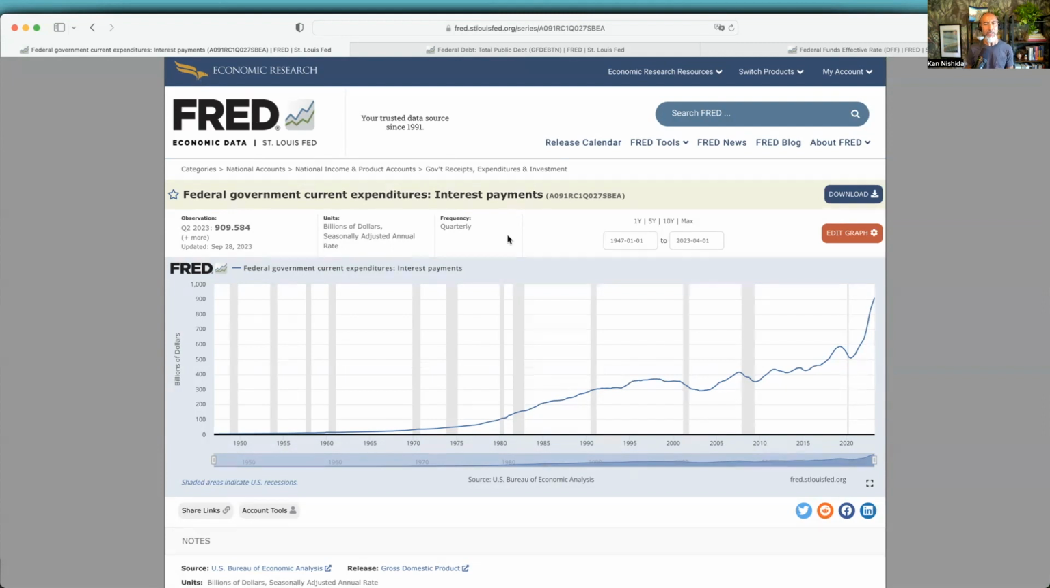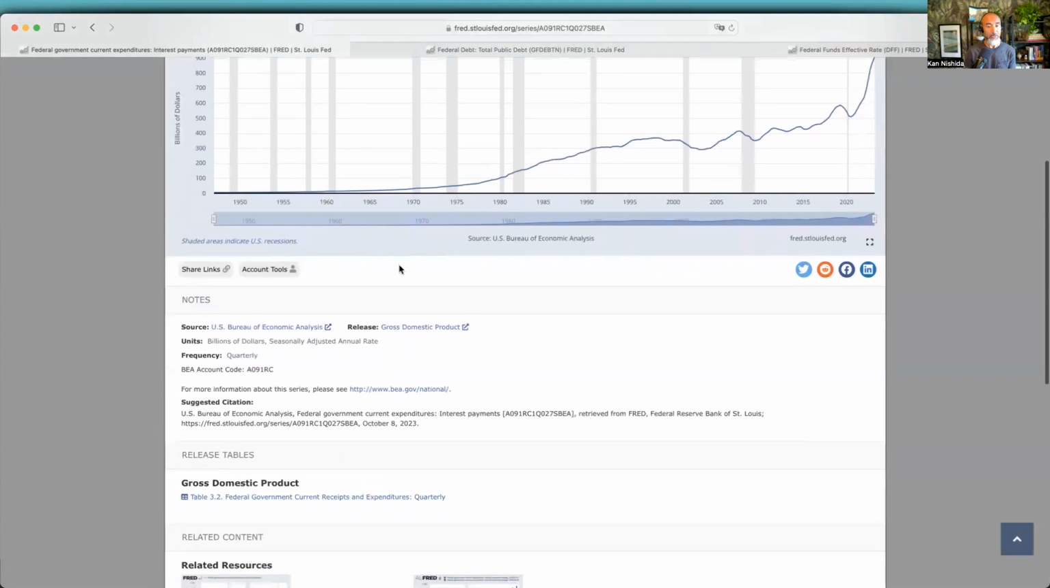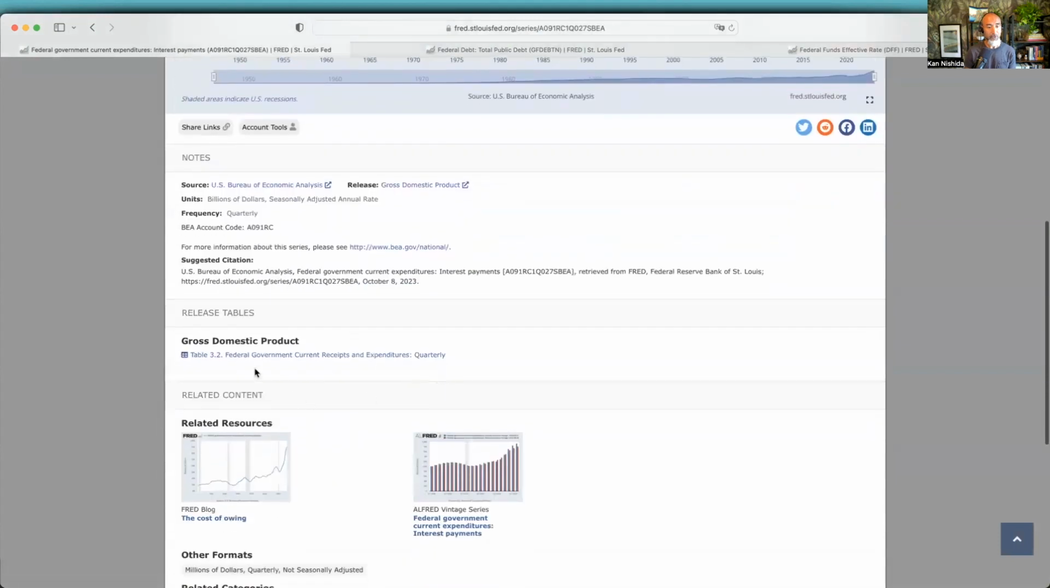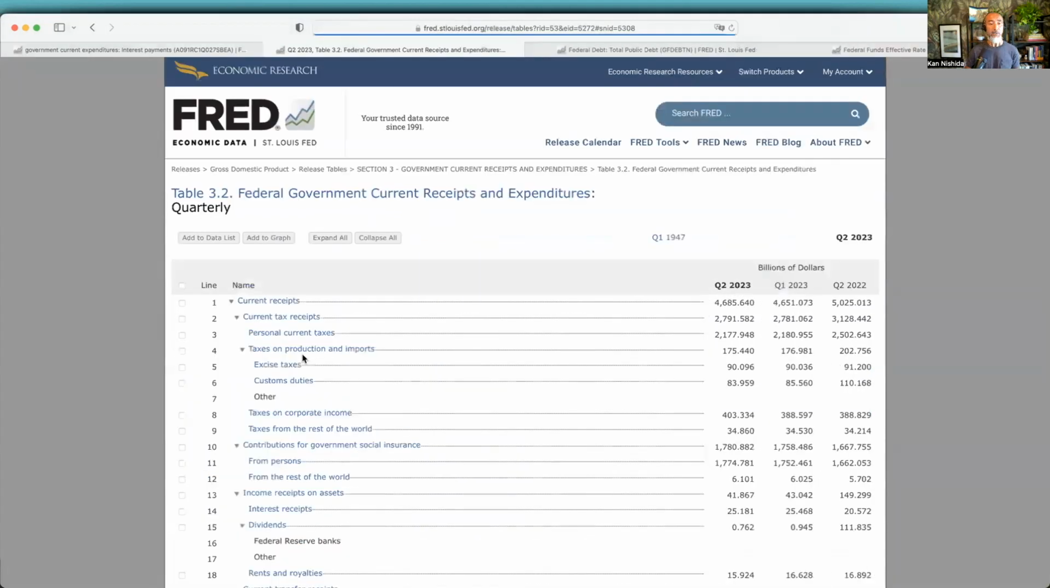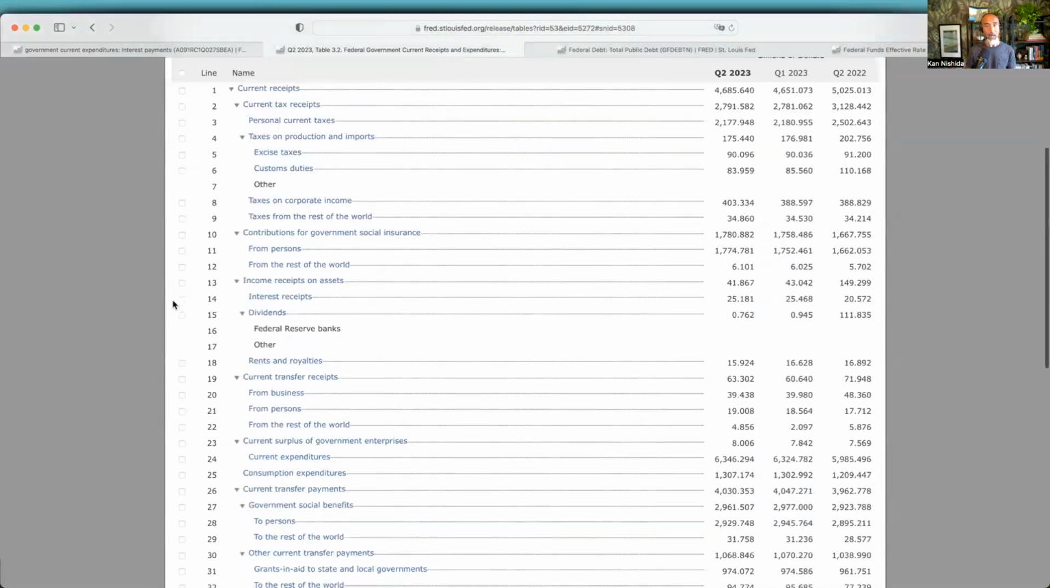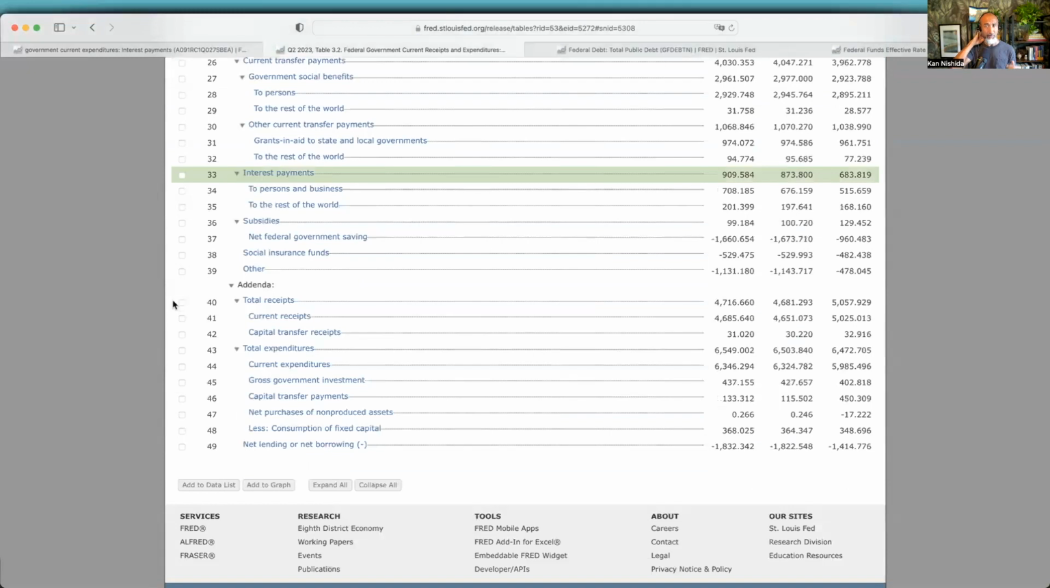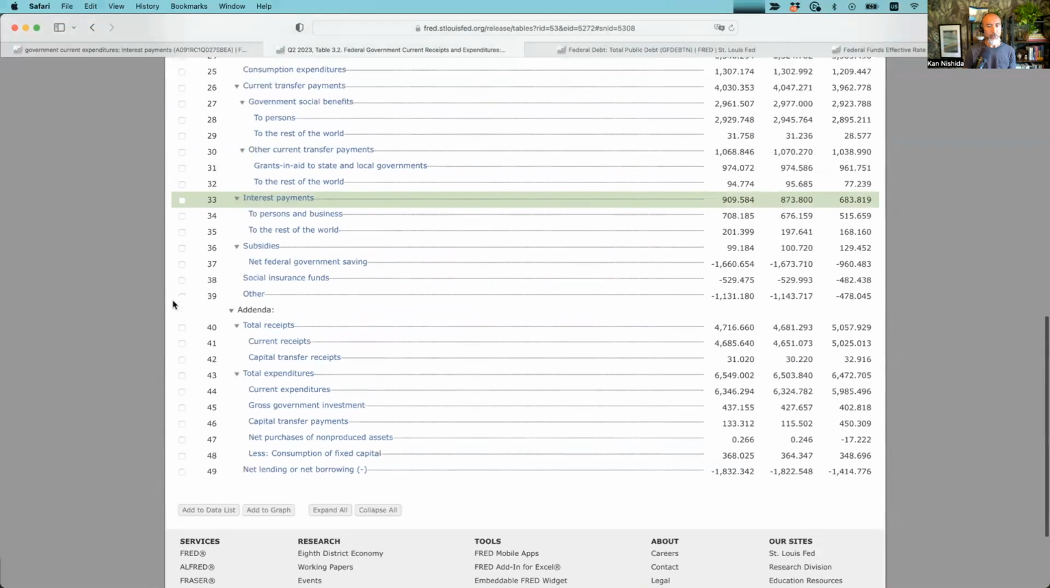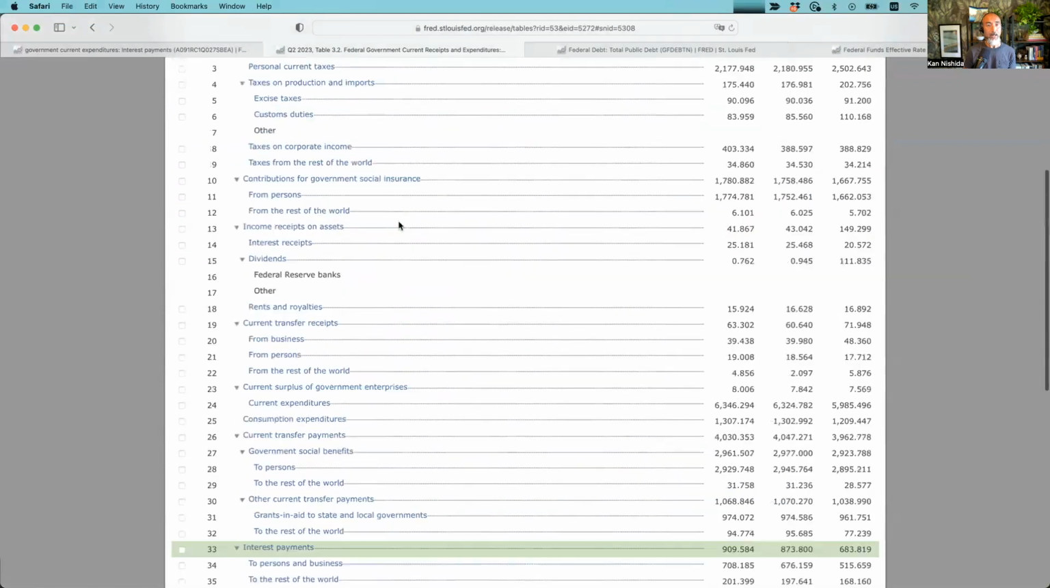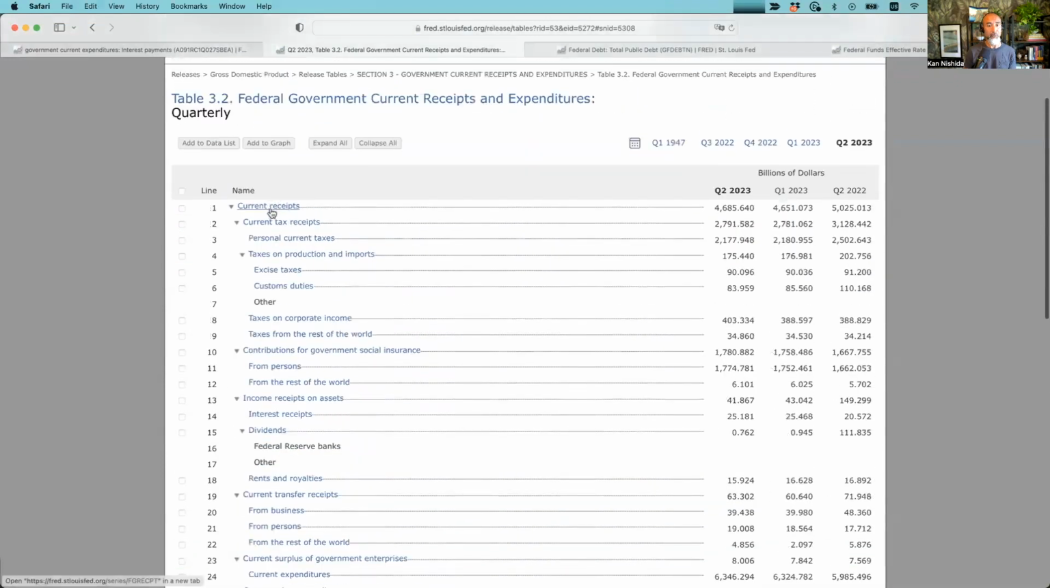So one data we want is this interest payment data, right? And the other data we want is, when you scroll down here, gross domestic product. If you click on it, it will show you all the different items in the financial statement, if you will. So this is interest payment, and if you scroll up, this is the current receipts. This is the total revenue, if you will, of the government.